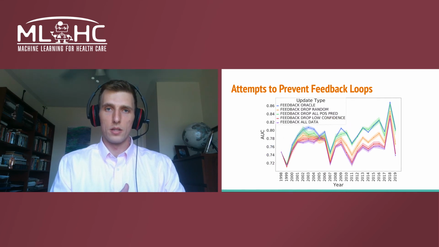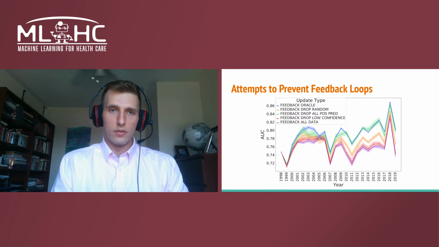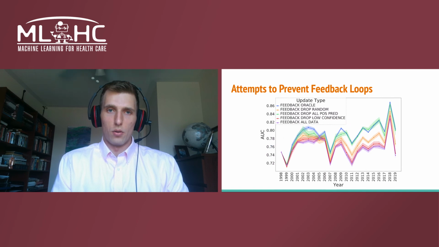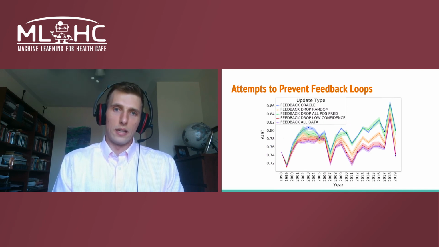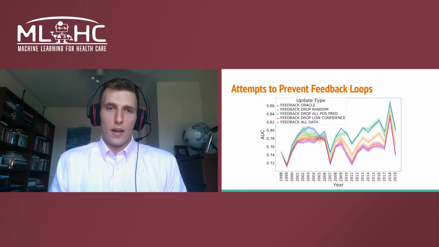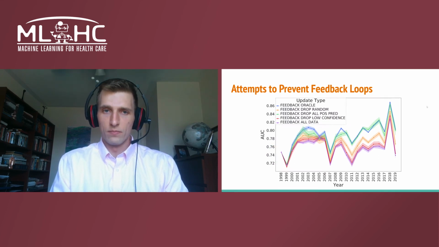Here we look at the performance of an XGBoost model with various regularization schemes. On this plot, higher is better, whereas on the previous plot, higher was worse. Dropping all positively predicted samples, the green line, is nearly as good as dropping all samples that were mislabeled by the model according to an oracle, the blue line. More clever schemes were also investigated, yet were not effective due to poor model calibration, which is in part a factor of the class imbalance in the data as well as the difficulty of the prediction problem.